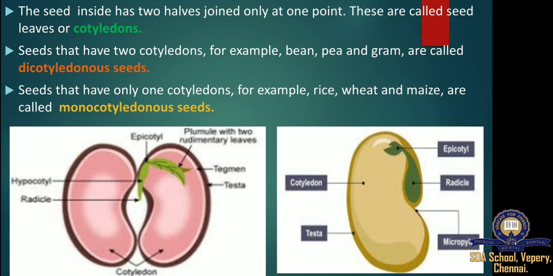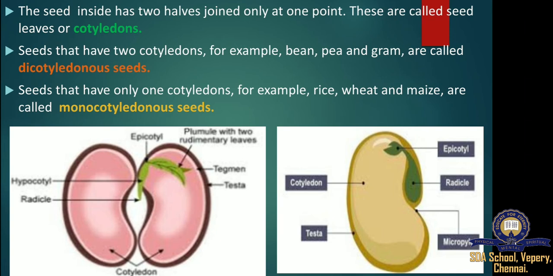Generally, monocotyledon seeds are endospermic, but some, as in orchids, are non-endospermic. Aleurone layer. The outer covering of the endosperm separates the embryo by a proteinaceous layer called the aleurone layer.